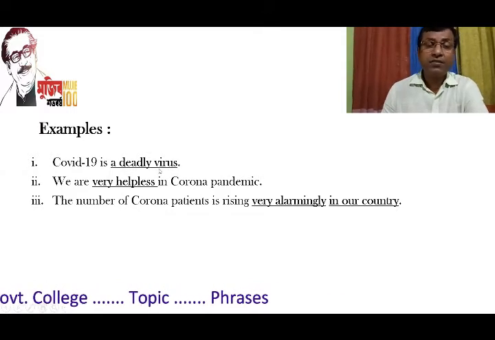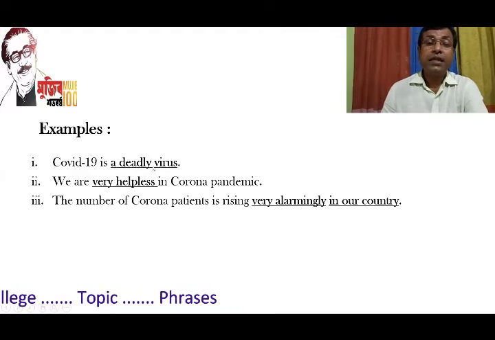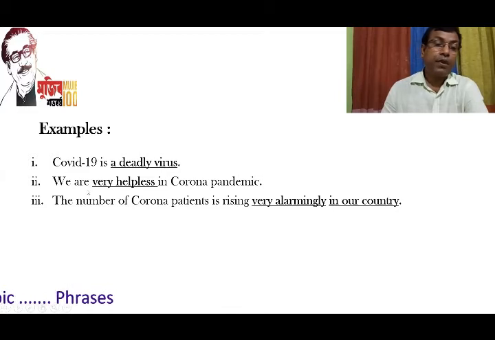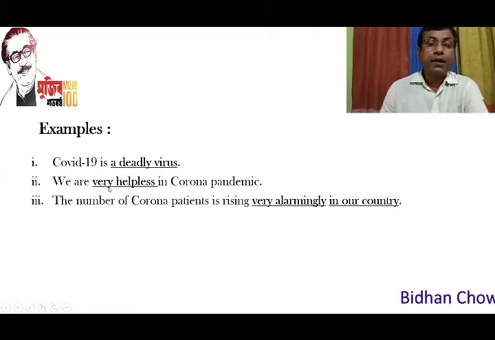It's a group of words, and we don't see any subject or a finite verb in this section. Again, example number two, we are very helpless in corona pandemic. Again, the underlined part, very helpless, is an example of a phrase.